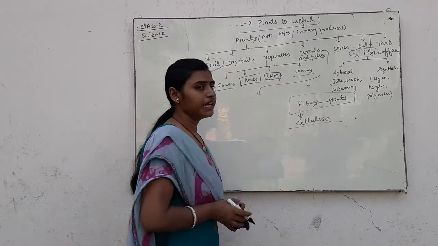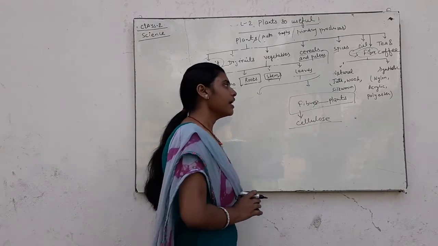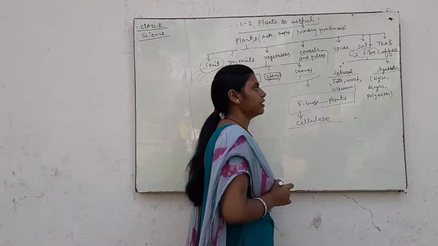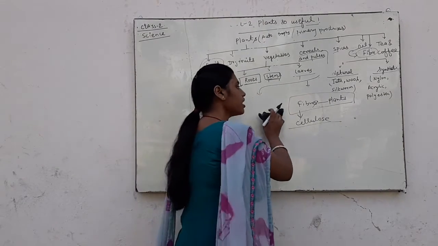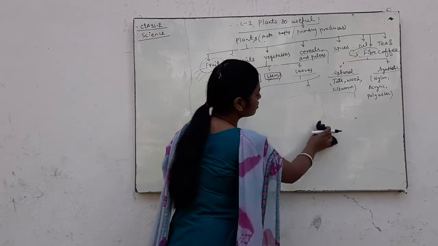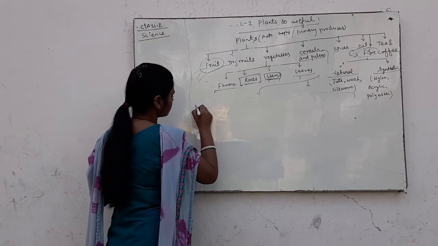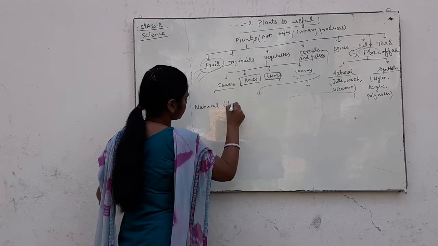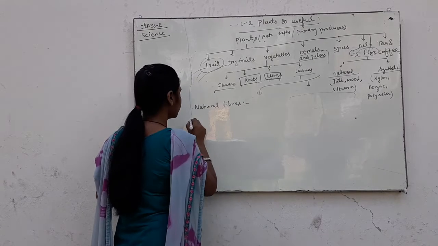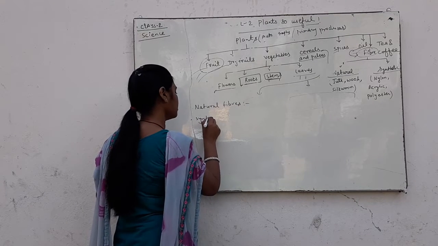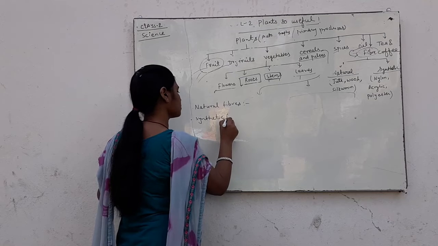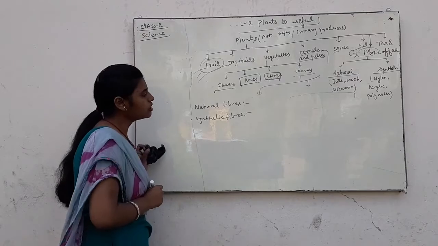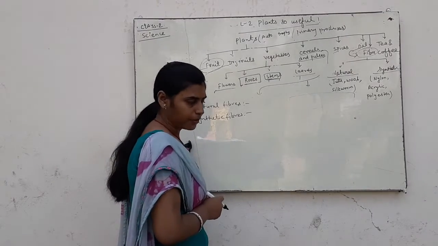There are two kinds of fiber. First, natural fiber, and second, synthetic fiber.